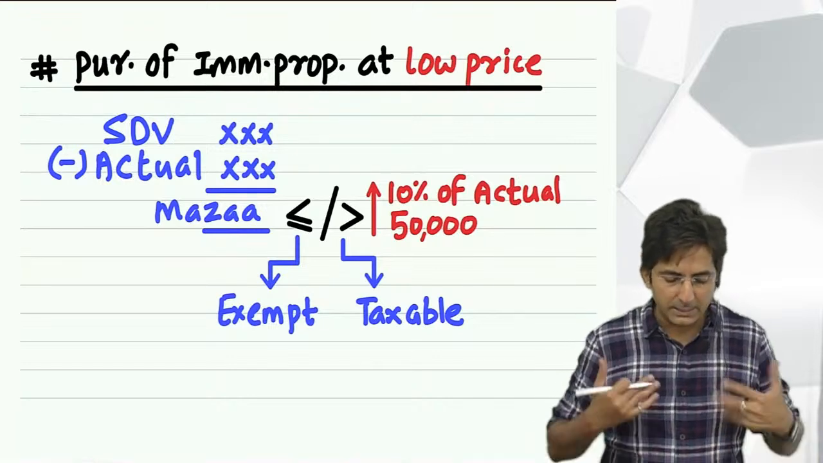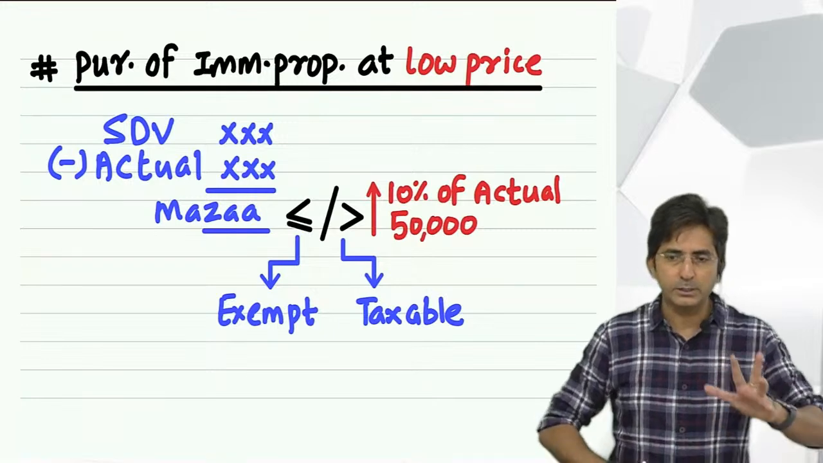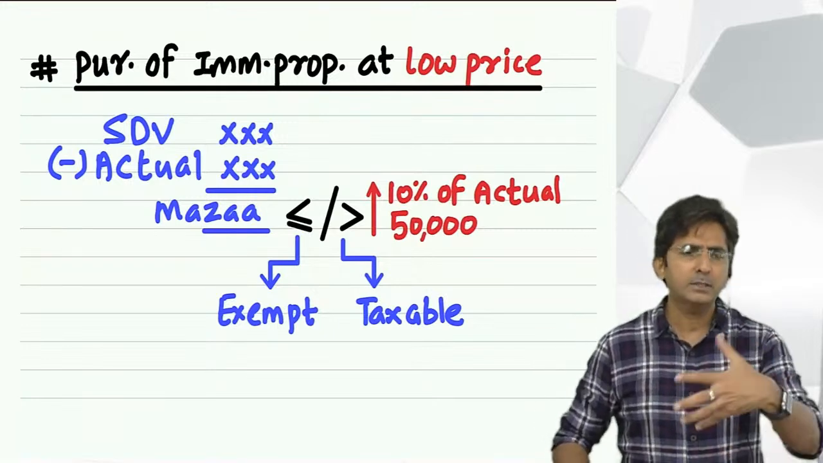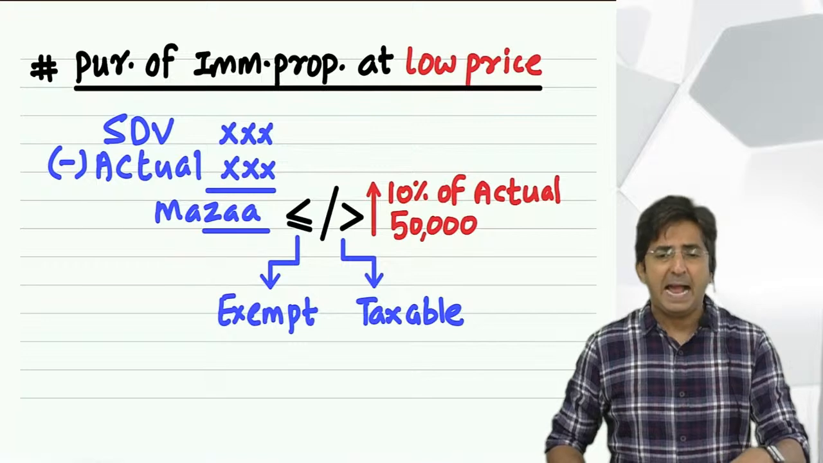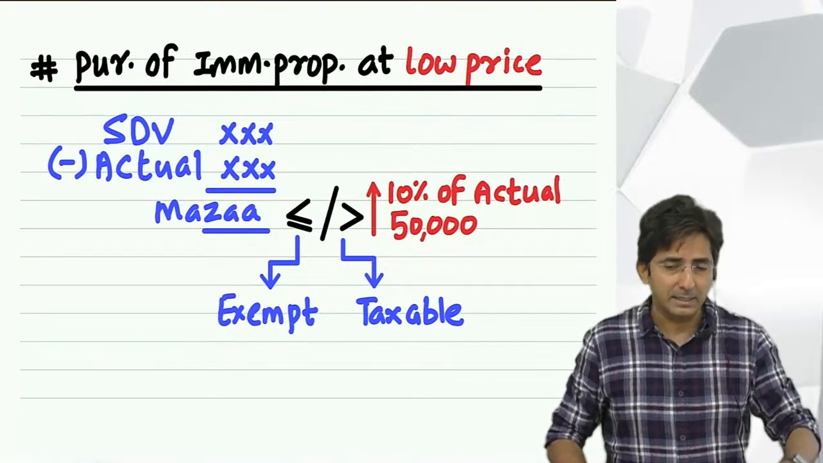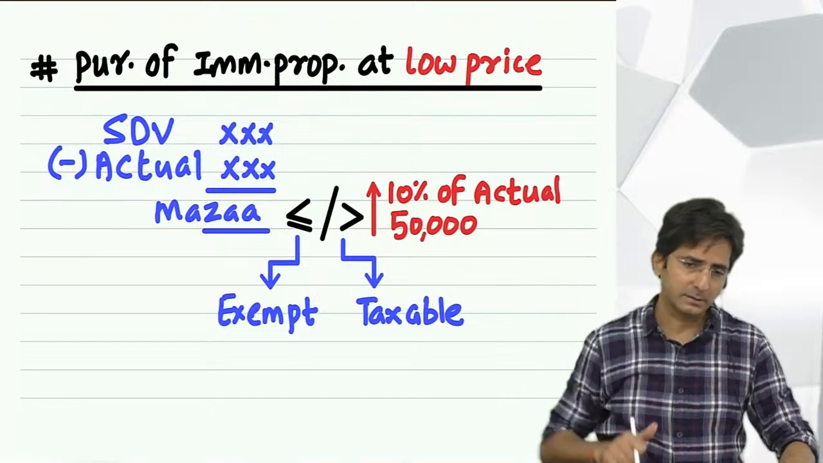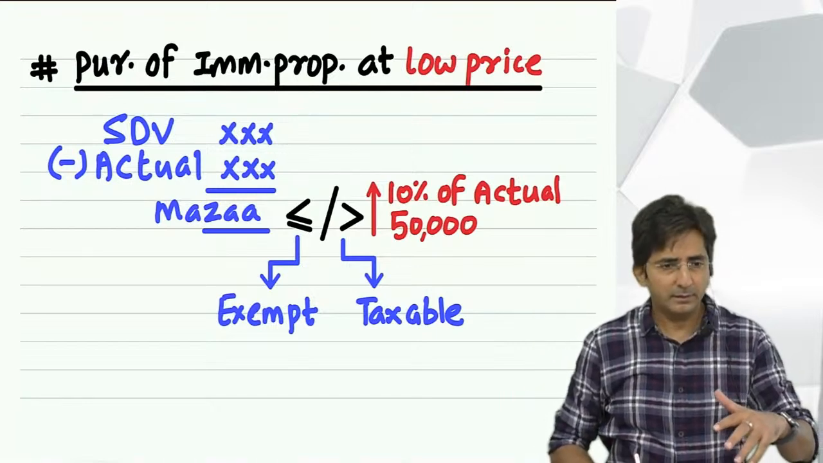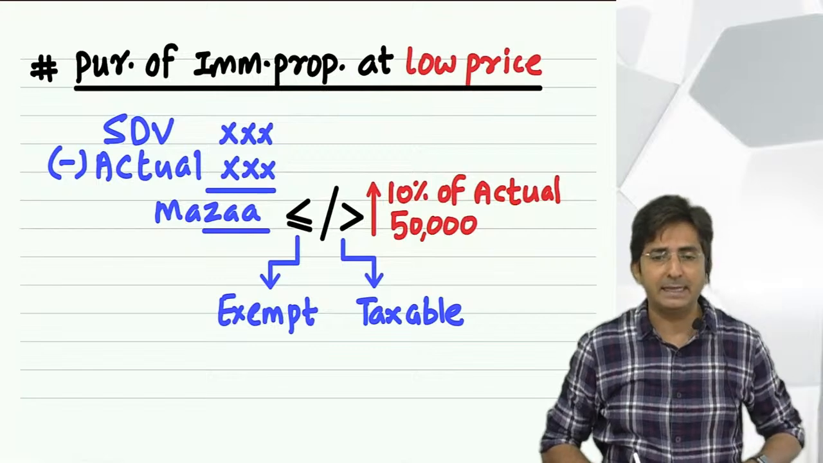Okay, try this example just for my satisfaction. In the question they have given like this. He purchased a land at rupees 80 lakhs. At rupees 80 lakhs, stamp duty value was 93 lakhs.